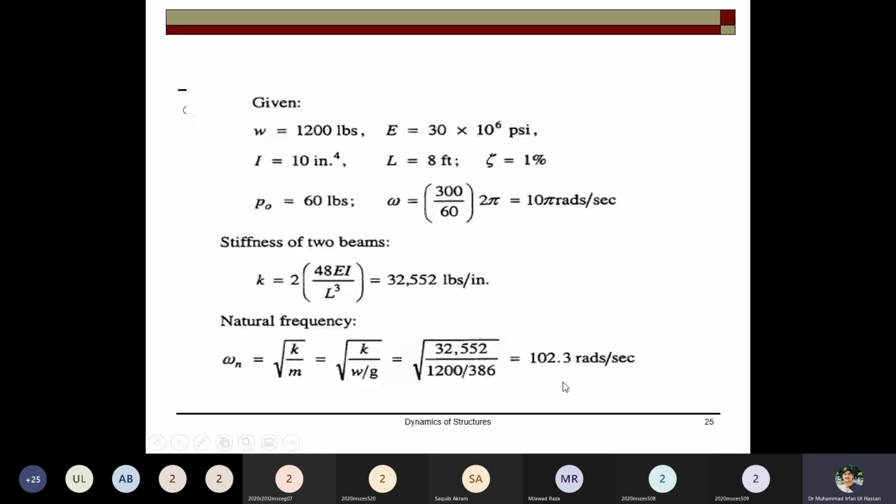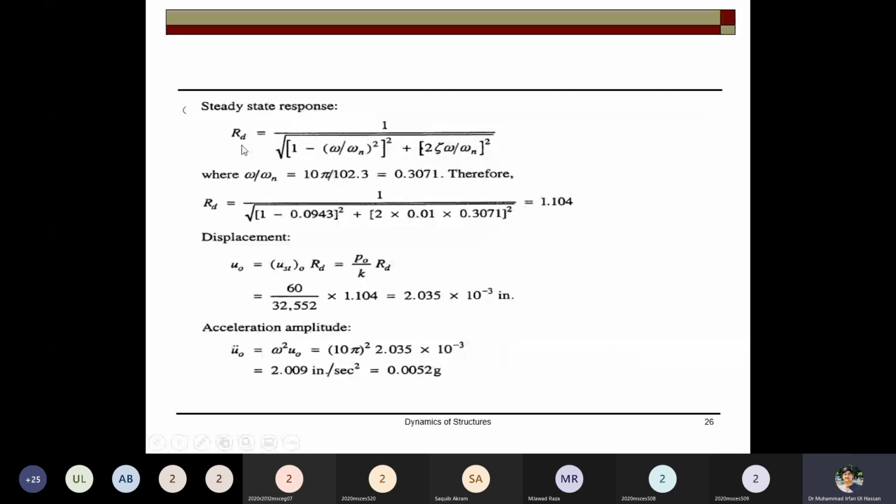Here the book denotes it by RD. So the displacement response factor is computed: 1 over the square root of (1 minus (omega over omega n) squared) squared plus (2 zeta omega over omega n) squared, where omega over omega n is beta, the ratio of the two frequencies. You can determine the ratio of the two frequencies by taking the frequency of the machine over that of the system, put it in RD and get the RD value.